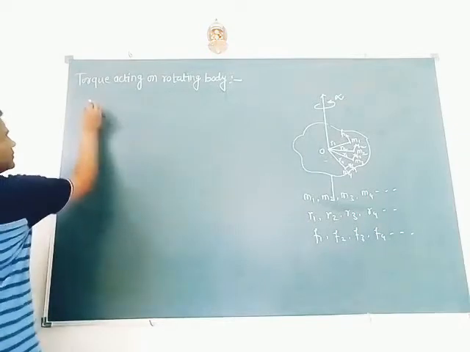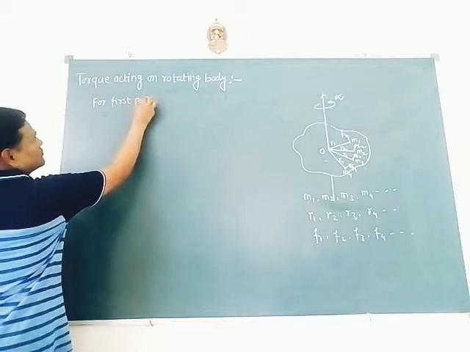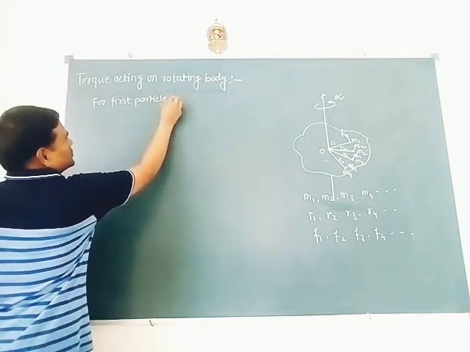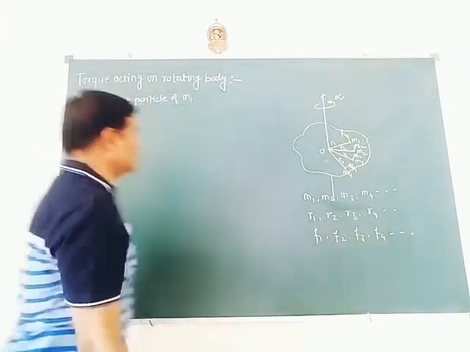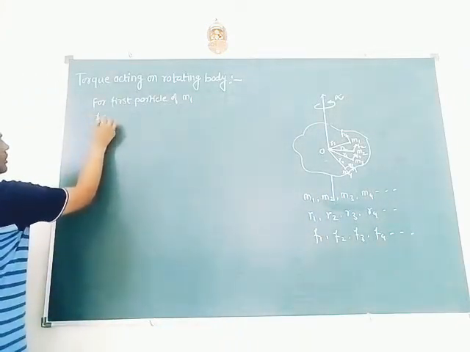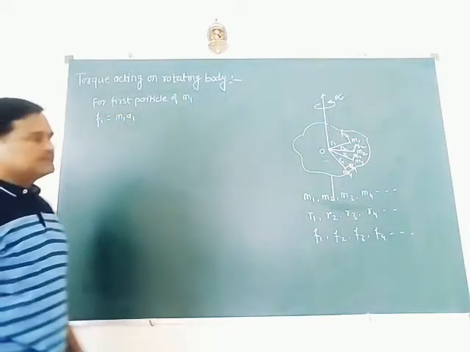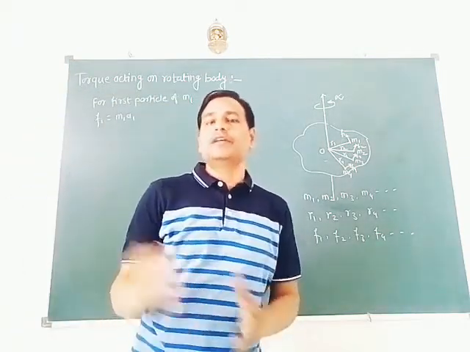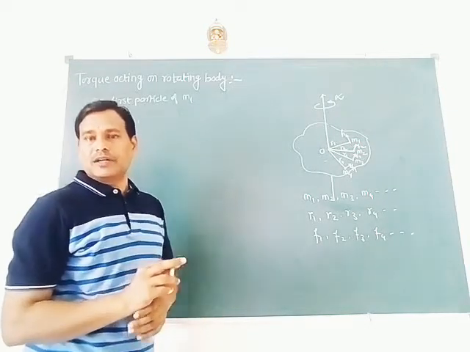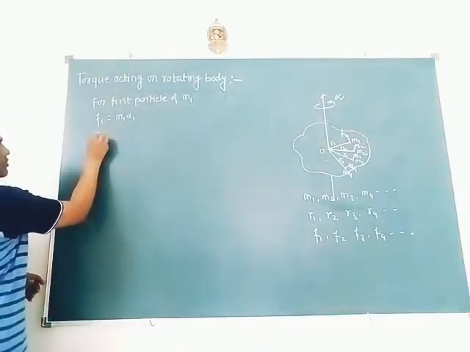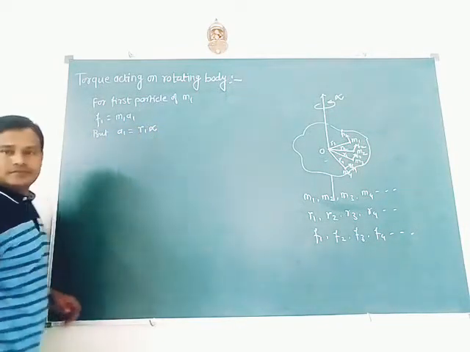Here we consider the first particle. For the first particle of mass m1, the force acting on that particle is small f1 equal to m1 into a1, where a is linear acceleration. But we know the relation between linear acceleration and angular acceleration: a1 equal to small r1 into alpha.